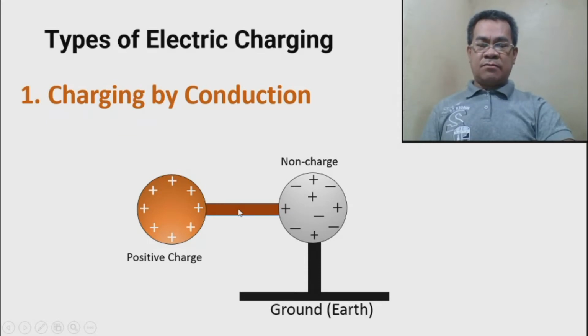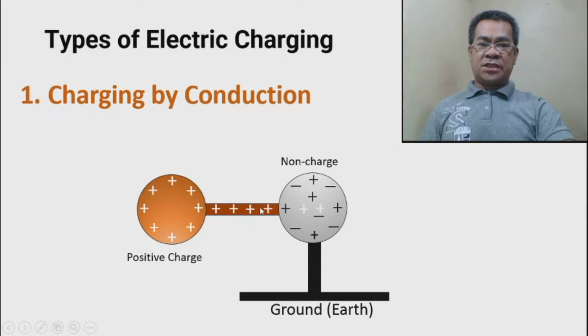In this case, the positive will be attracted to the non-charged particle until such time that it is fully charged with positive charge.